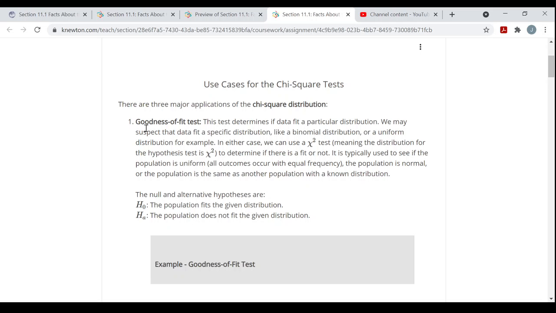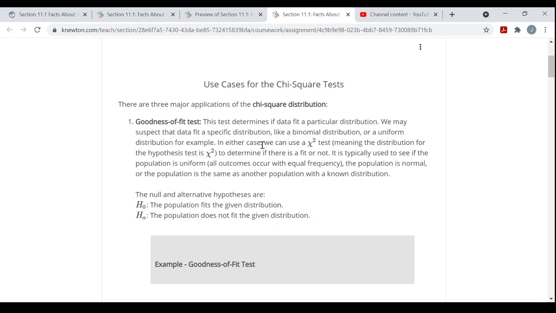Number one, the goodness of fit test. This test determines if data fit a particular distribution. We may suspect that data fit a specific distribution, like a binomial distribution or a uniform distribution, for example.